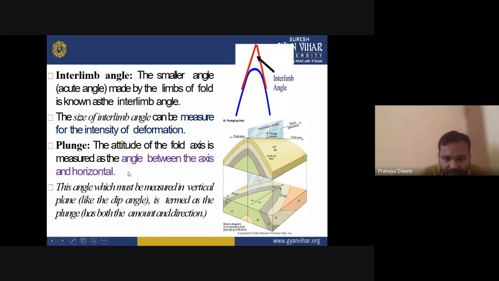So plunge is nothing but the attitude of the fold axis, measured as an angle between the axis and the horizontal. That is known as the plunge.